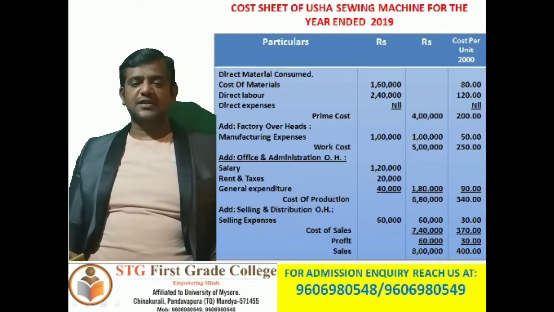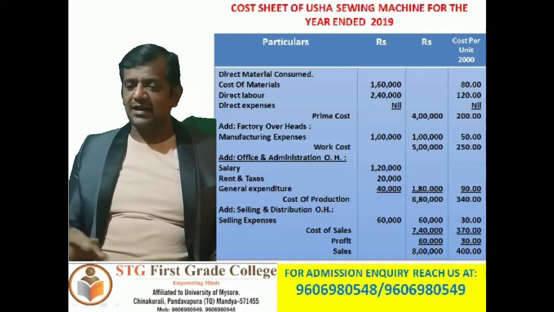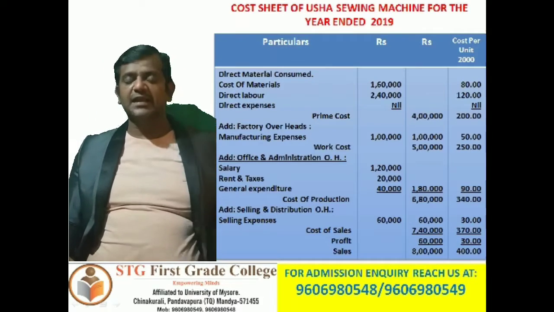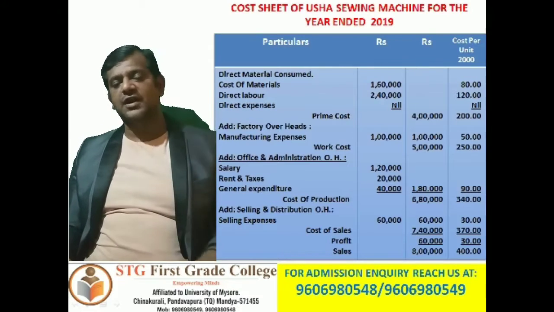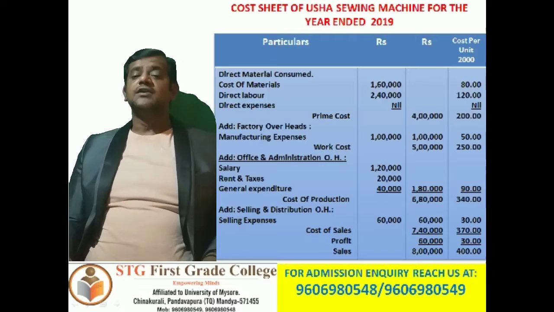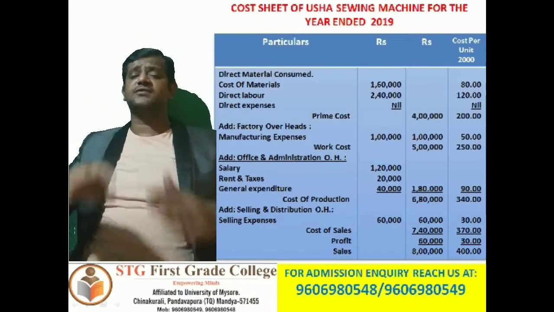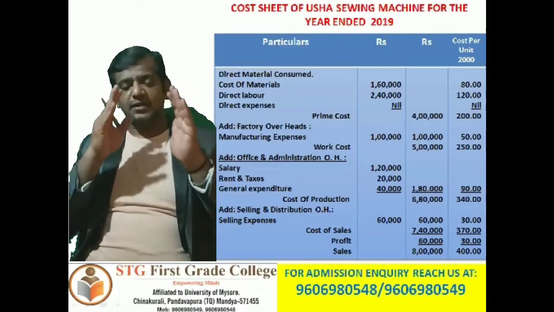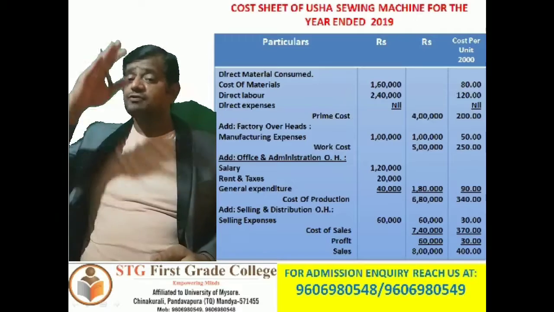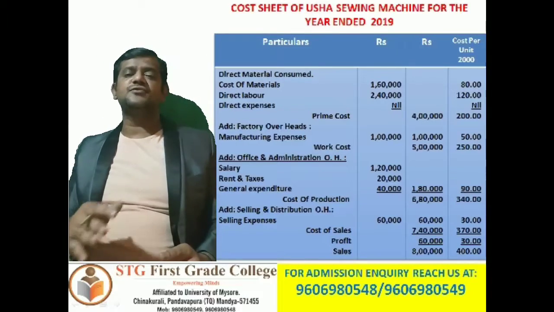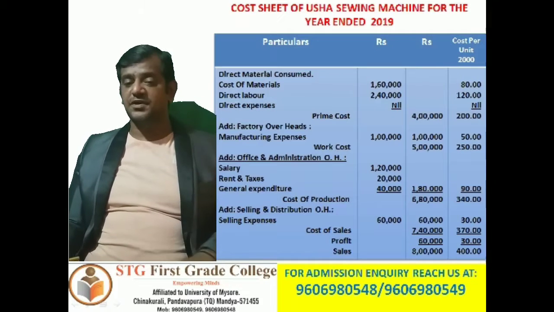So manufacturing expenses, how much has been given in the problem? 1 lakh rupees. So take directly 1 lakh and put the same in the second amount column, and 1 lakh divided by 2000, you are going to get 50 rupees per unit cost. Now add, that is 4 lakh rupees prime cost plus factory overheads of 1 lakh, that comes to 5 lakh rupees. So that is work cost. Now 5 lakh divided by 2000, we are going to get 250 rupees cost per unit.